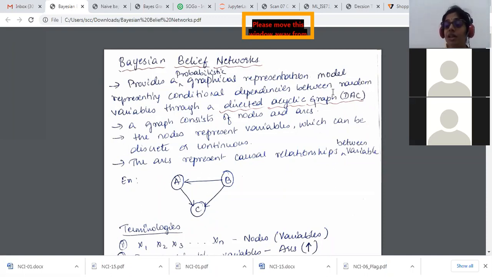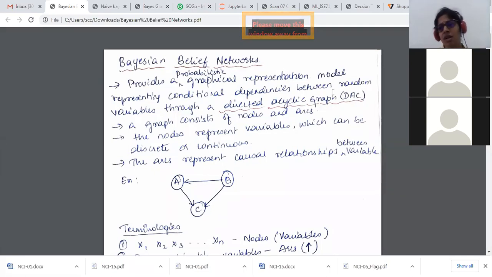In a similar way, here it is giving you a graphical model. Something is displayed to you, and from there you extract the data and come up with a solution. Rather than giving you training data, I'll give a pictorial representation to you. From the pictorial representation, you come up and give me the exact classification model. So it provides a probabilistic graphical representation model representing the conditional dependencies between random variables. It means the dependency of one node on the other, or one instance on the other.